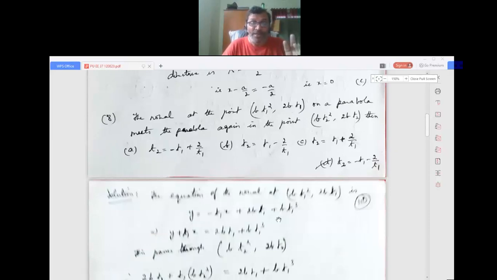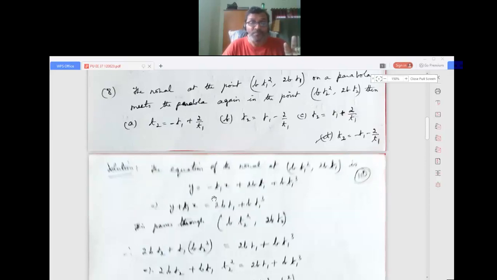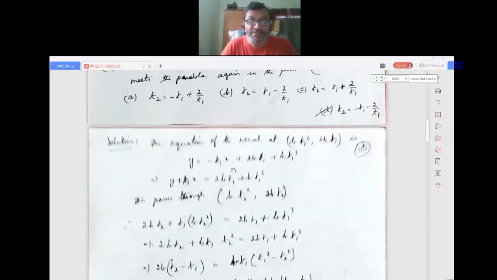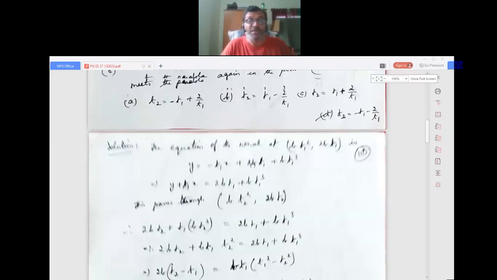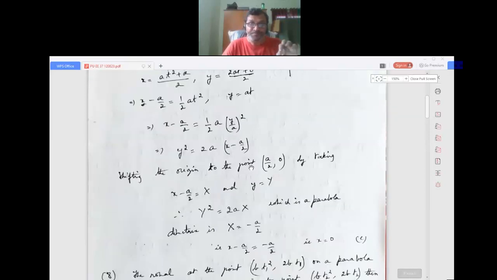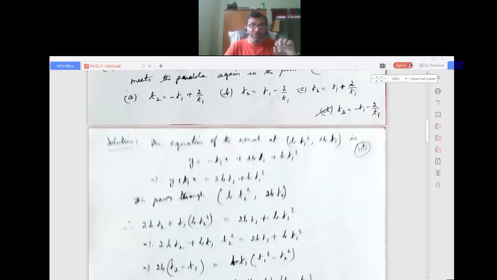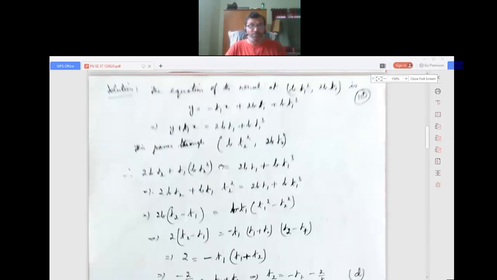That is y equals minus t1x plus 2bt1 plus bt1 cubed. The writing is a little poor, I told you, online problems. Now I bring t1x to this side, so y plus t1x equals 2bt1 plus bt1 cubed. Now this is the equation of the normal.